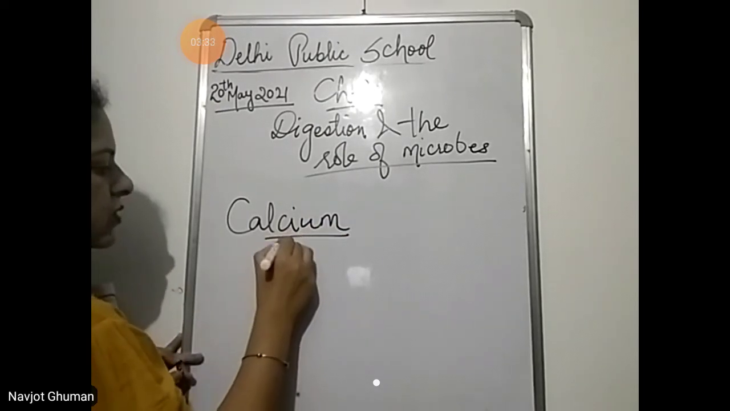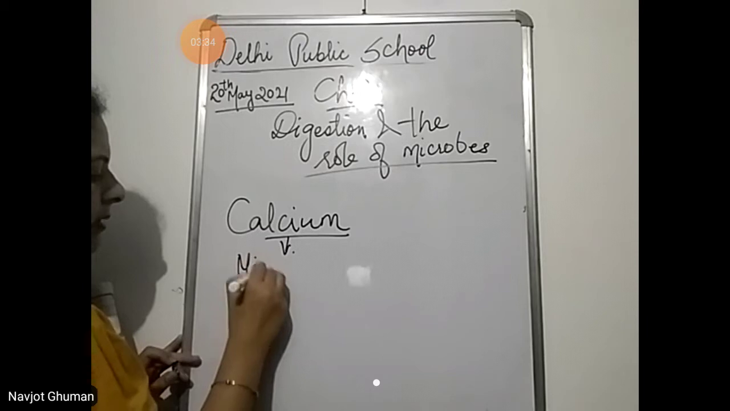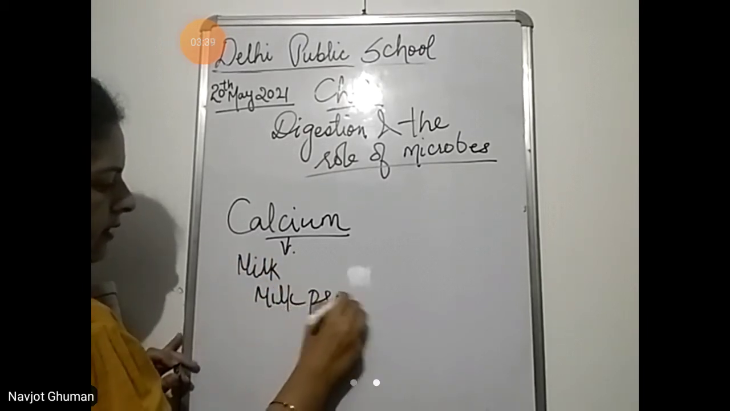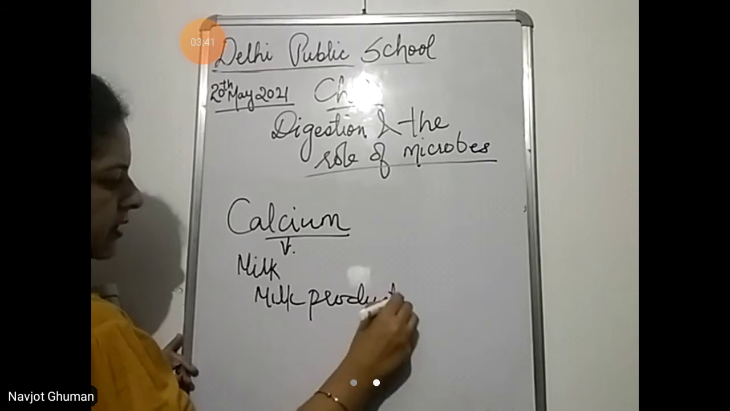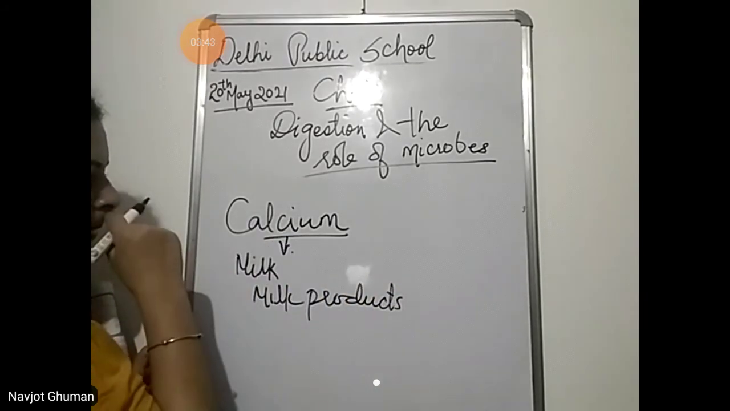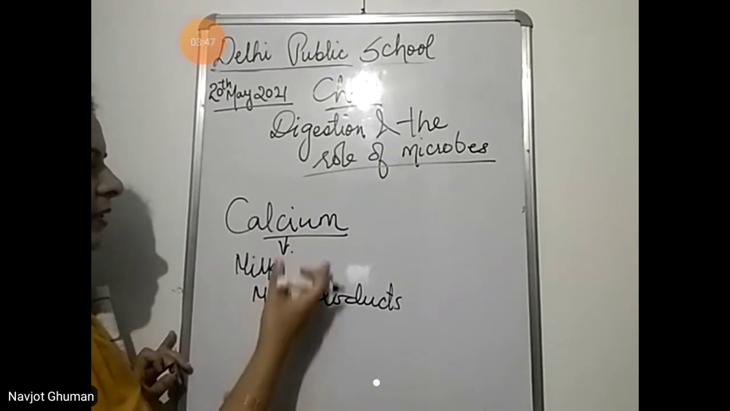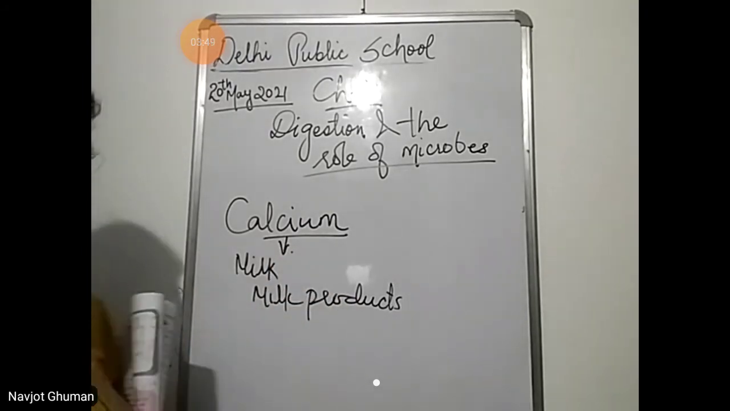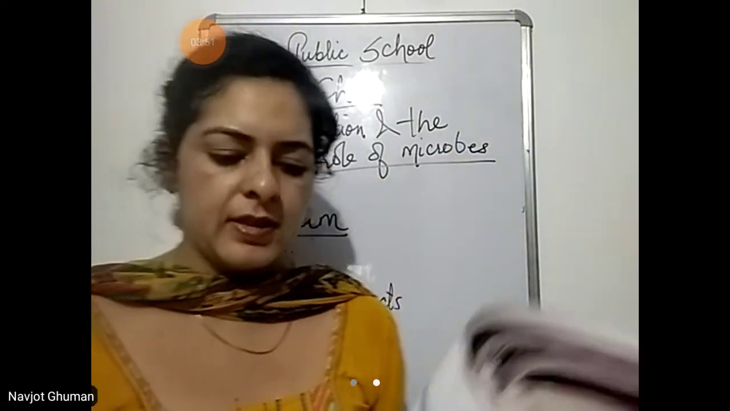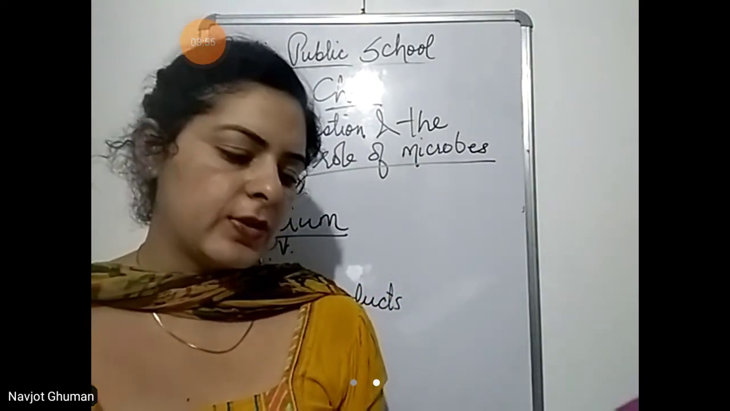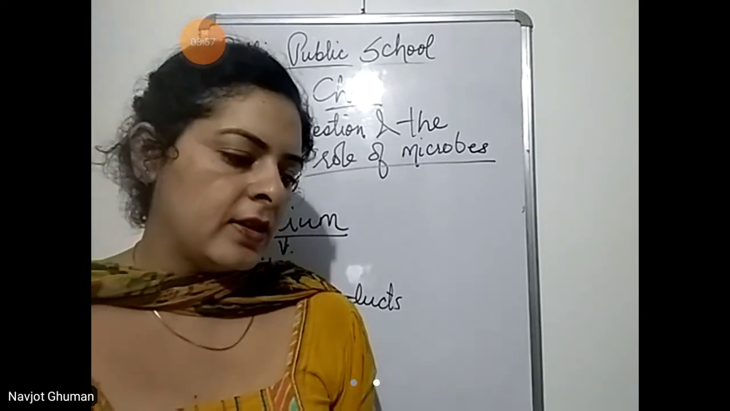And which are the sources of calcium? Mainly milk and milk products, curd, cheese, these are the sources of calcium. So try to eat food that is rich in calcium so that your teeth remain healthy. Eating salads and fruits also keeps your teeth healthy.